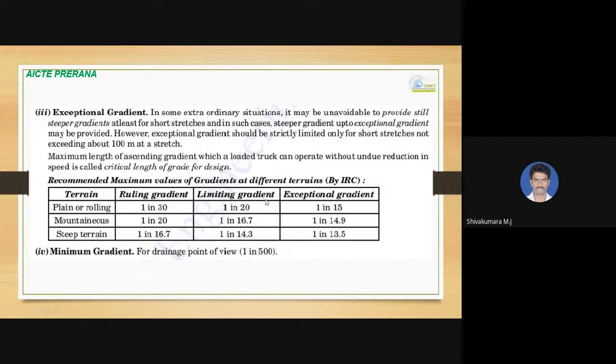When it comes to the limiting gradient, it is 1 in 20, still steeper, 1 in 16.7, still steeper than the ruling gradient, and 1 in 14.3. When it comes to the exceptional gradient, it is 1 in 15 for plain and rolling, 1 in 14.9 for mountainous, and 1 in 13.5 for steep. And then one more gradient, the minimum gradient. From the drainage point of view, 1 in 500 needs to be provided.